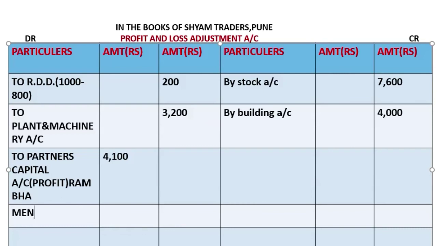Menka we get 1,640, and Urvashi we get 2,460, and the balance is, just a second, I will just move this.